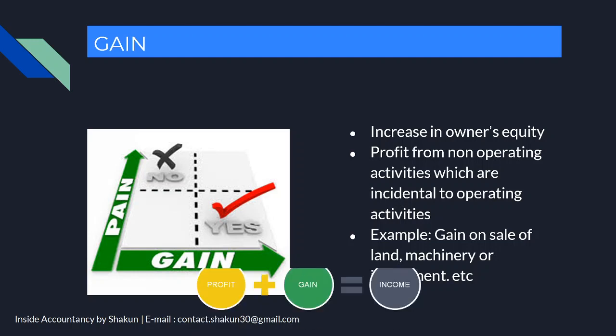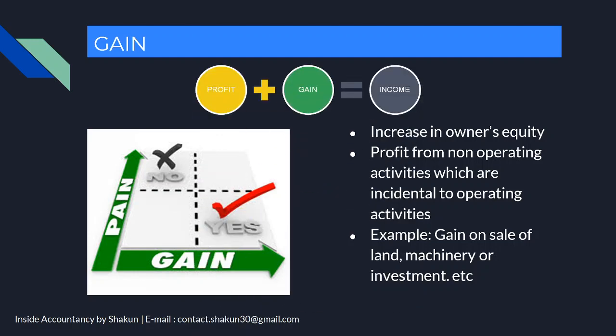Now please understand that as I told you, income is a broad term. Income includes profit as well as gain. Profit means from operating activities and gain means from non-operating activities, and total of both means the income.